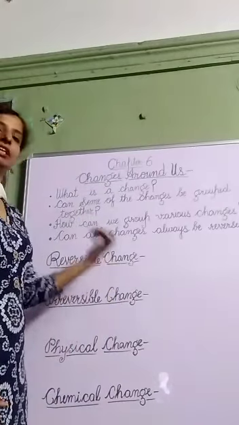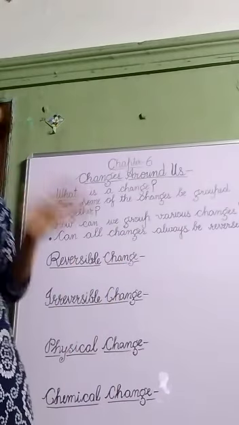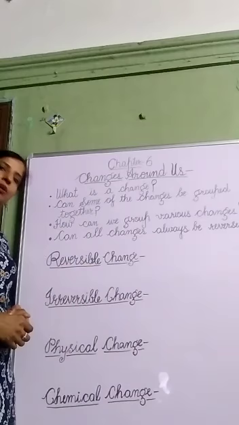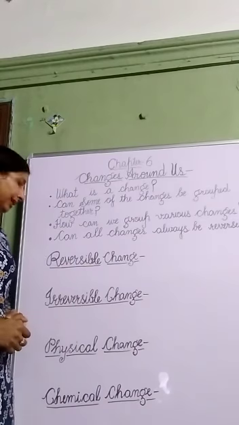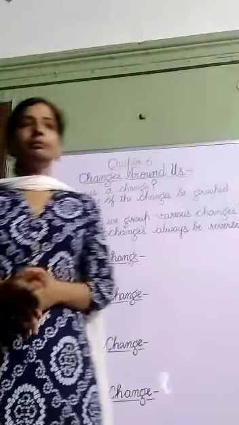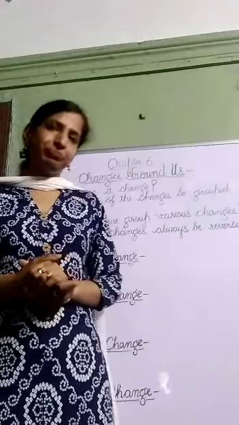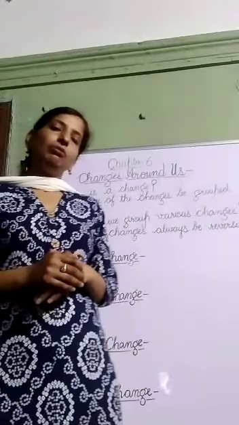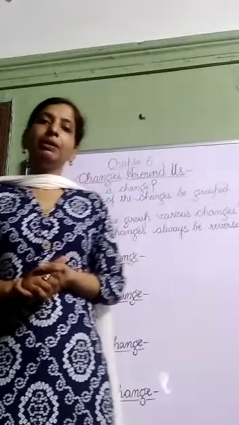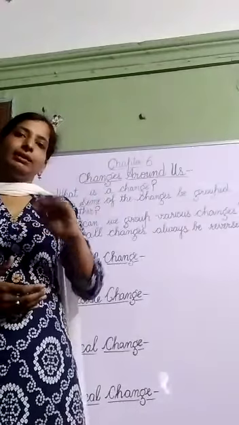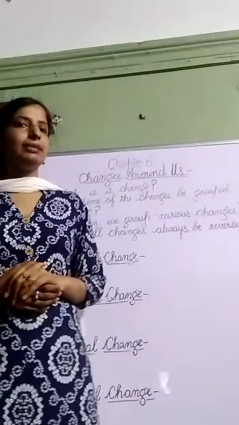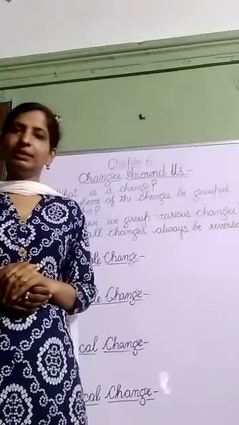So the change in which the initial substance can be obtained by reversing the action is a reversible change, and the change in which the initial substance cannot be obtained by reversing the action is called irreversible change. Let's take some more examples. For example, you change a bowl of dough into a chapati. Now, from this chapati, you get back the ball of dough again. But if you bake this chapati, can that chapati be changed into a ball of dough again? No. Answer is no. Now it is an irreversible change.